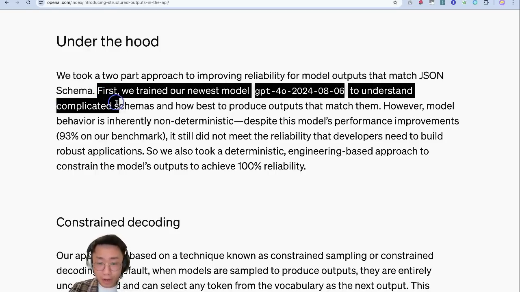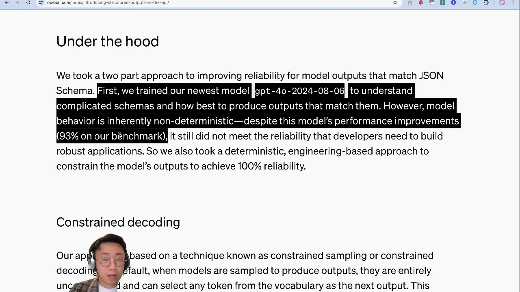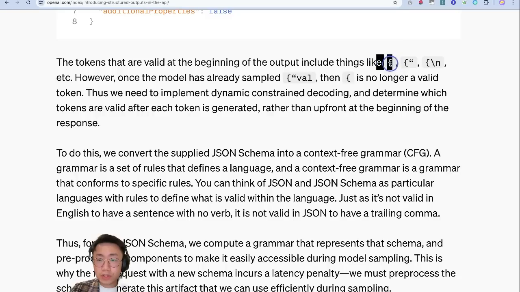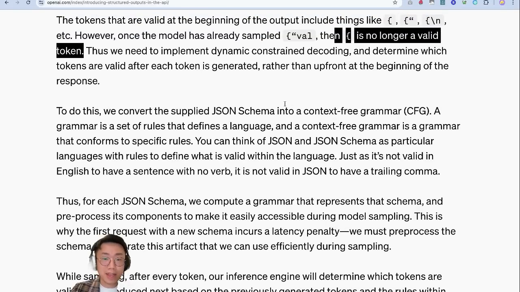They mentioned no matter how much they try, the GPT-4o model itself can only achieve 93% in their benchmark. And to get 100% guaranteed performance, they took a deterministic, engineering-based approach to constrain the model's outputs. If a certain symbol like a curly bracket has already been used, then the curly bracket is no longer a valid token to be used. And this is exactly the constraint that they add to the model.